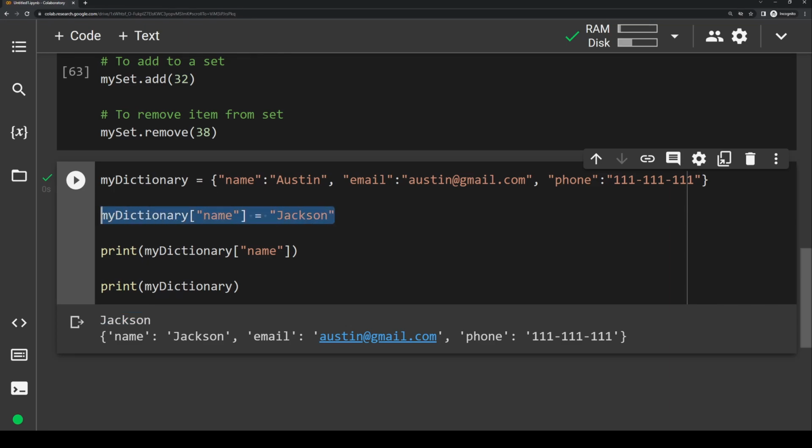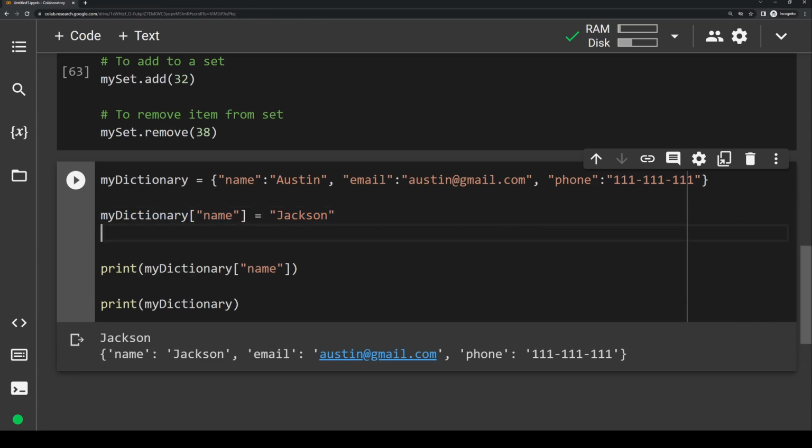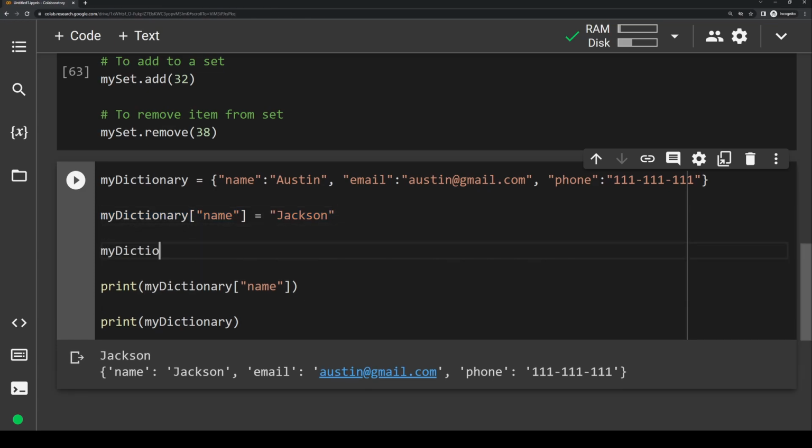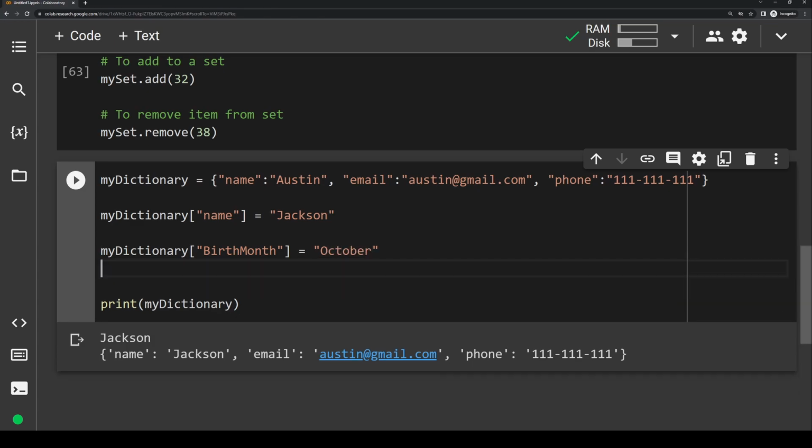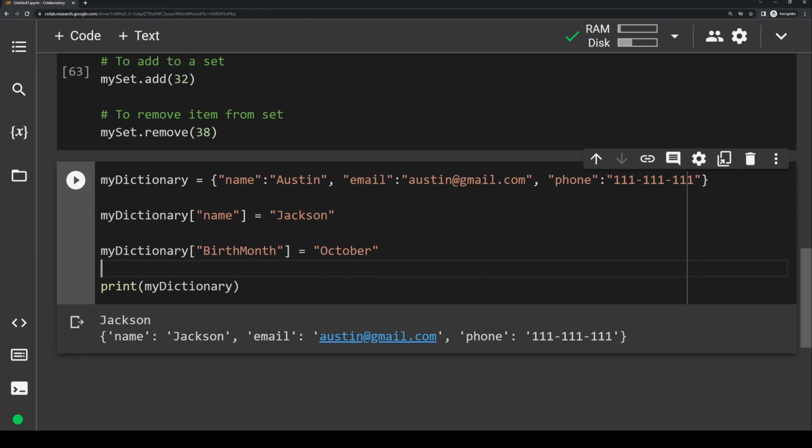The super cool thing about dictionaries is that this is actually how we add elements too. So if I wanted to add a key value pair to my dictionary, I would simply put a key inside the square brackets that doesn't already exist. So let's add something. Let's just say my dictionary, let's add a new key called birth month, and let's set it equal to October. And I'm actually going to delete this line here just so we can output the entire dictionary.